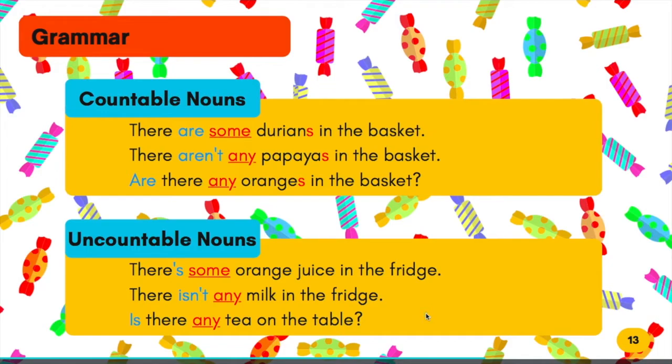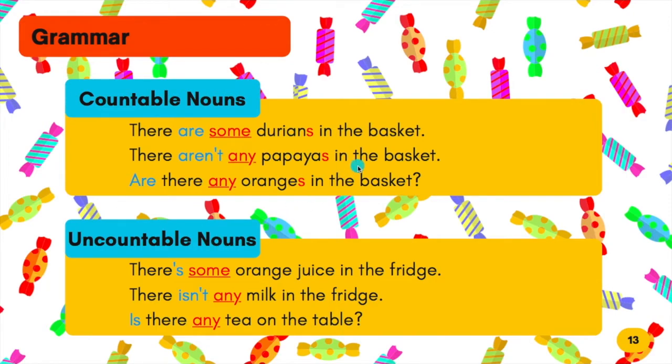Okay, for some and any, like I said just now, can be used for both countable nouns and uncountable nouns. For example, durians can be counted. 2 durians, 3 durians, and so on. You can use some. But for this sentence, it shows orange juice. Orange juice cannot be counted. So, you can still use some.